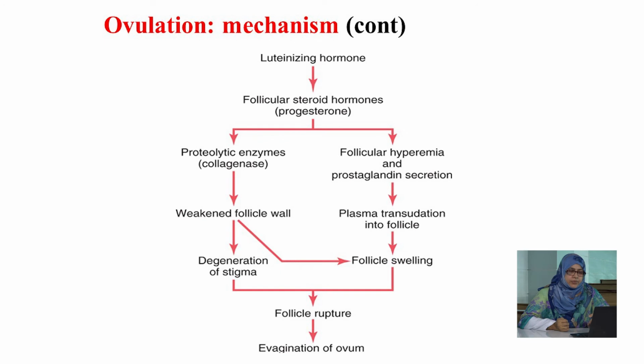In the flow chart you can see luteinizing hormone acts on the ovarian follicle to secrete progesterone, and this progesterone acts by proteolytic enzymes that weaken the follicular walls. This causes follicular swelling and a degenerating stigma is formed. On the other hand, follicular hyperemia occurs, and then prostaglandin is secreted, and then plasma transudation into the follicle occurs. So the follicle swells, and both the degenerating stigma and follicular swelling cause follicular rupture, and then eventually ovulation occurs.